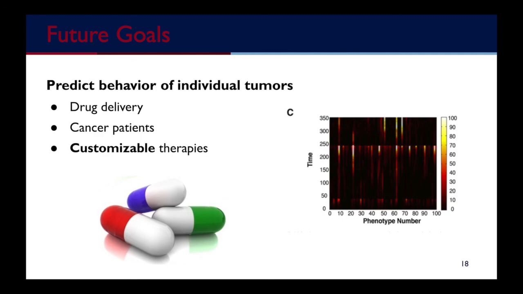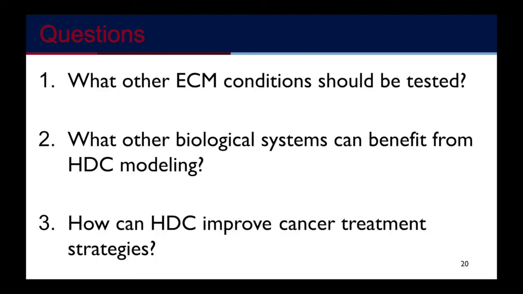However, eventually these models could be used to predict invasive behavior of individual tumors based on actual measurements of cellular and microenvironmental parameters. This could be useful in drug delivery or in the management of cancer patients. For example, high-resolution imaging techniques measuring properties of cancer cells and the microenvironment, in combination with modeling, could be used to customize therapy in individual patients. This could pave the way for better and better treatments in the future.